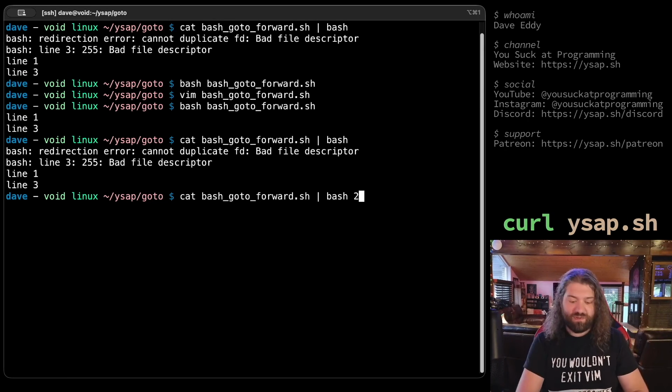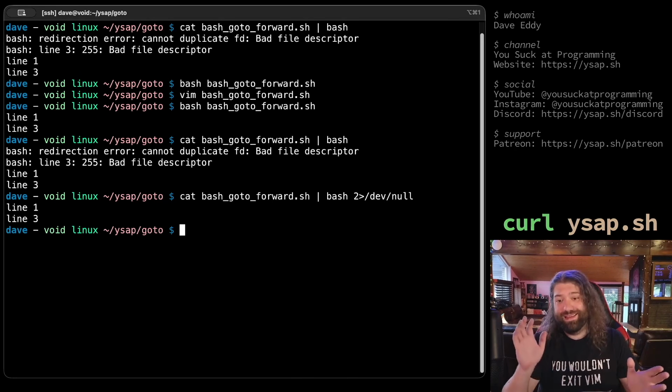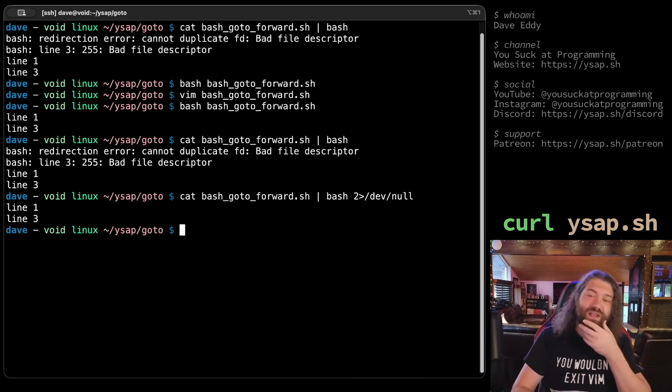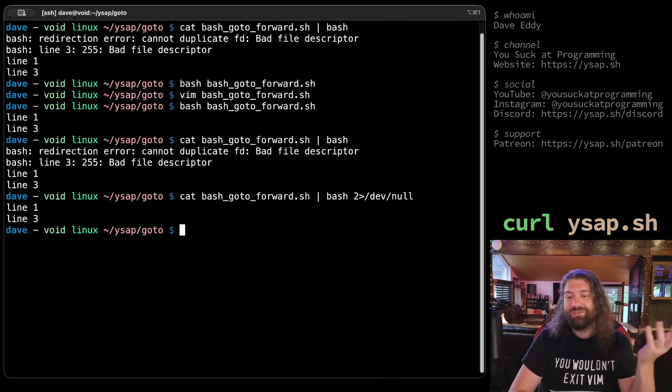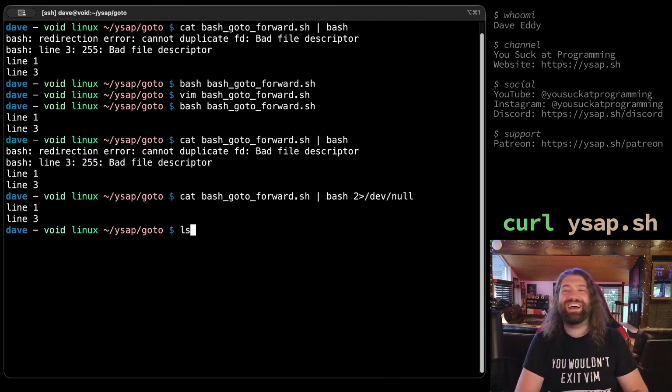I mean, I guess I could do this. Assuming they're going to standard error. Hey, we just hide all the errors. But yeah, that is certainly something. So yeah, what a mess. Guys, don't do this. This is just meant to be fun, okay?